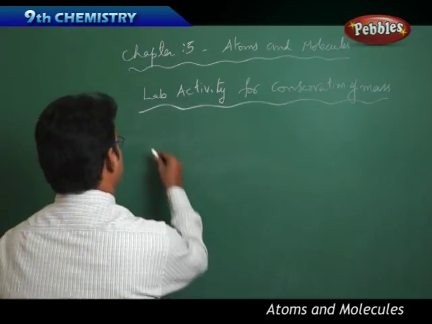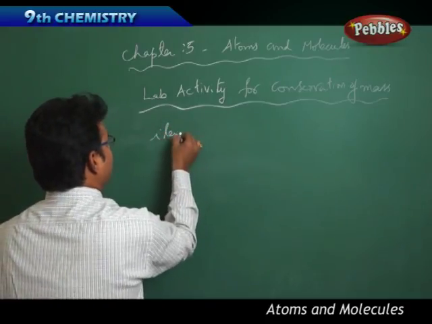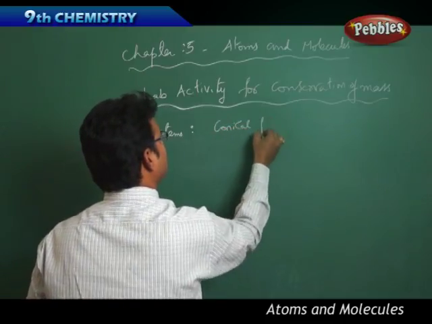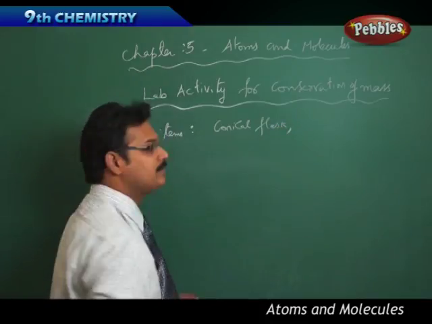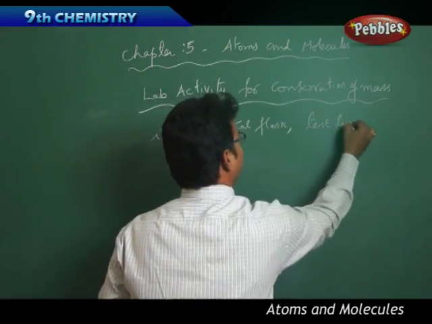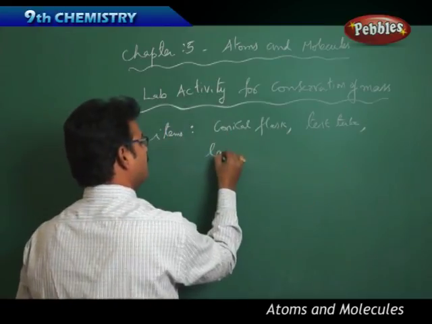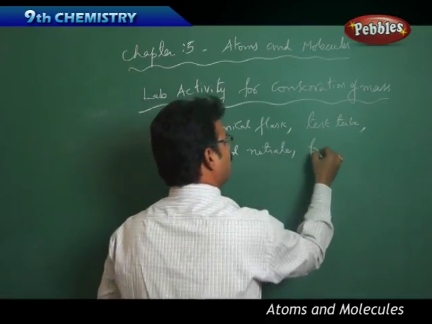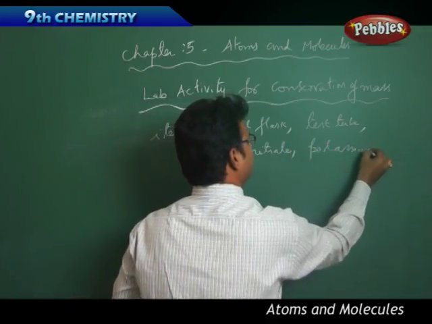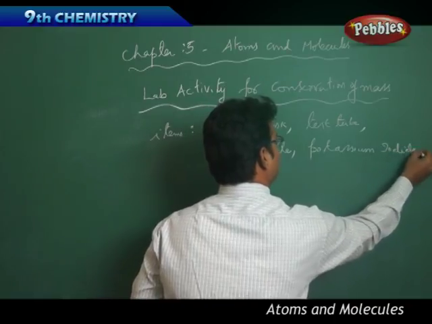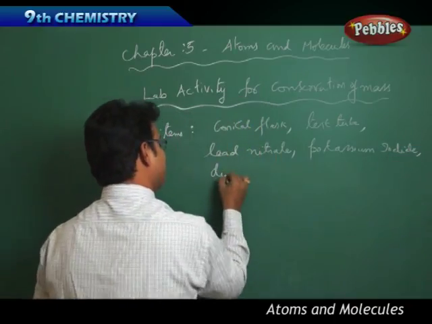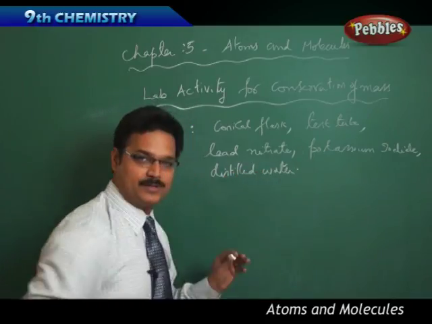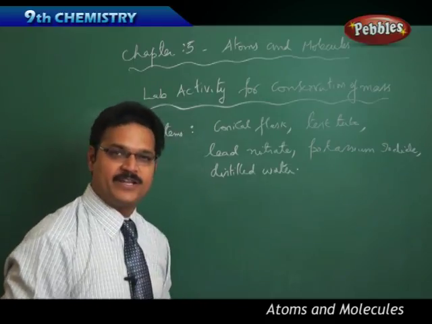The lab items required are a conical flask, a test tube, lead nitrate, potassium iodide, distilled water. Of course, we require a rotating stand also.